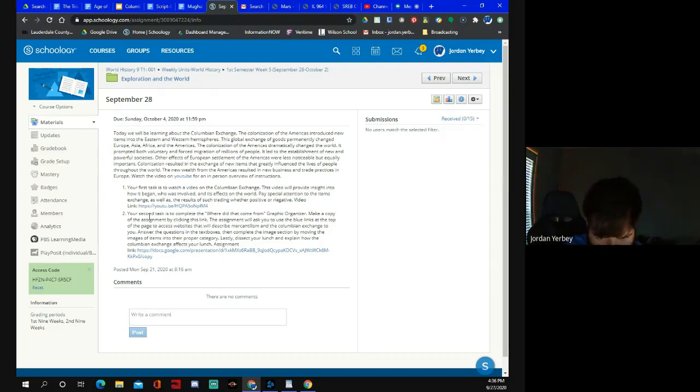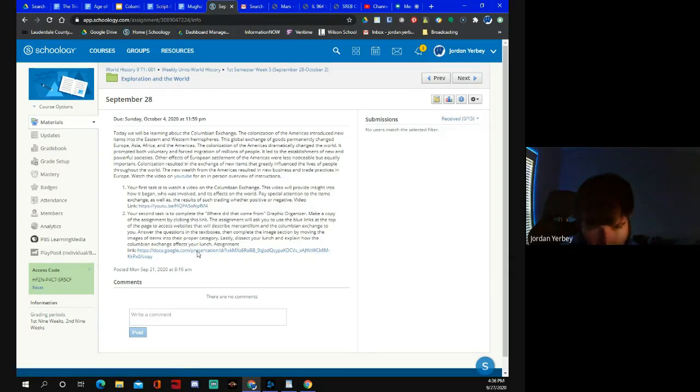Your second task is to complete the Where Did It Come From graphic organizer. Make a copy of the assignment by clicking this link. We'll ask you to use the blue links at the top of the page to access websites that will describe mercantilism and the Columbian Exchange to you. Answer the questions in the text boxes and then complete the image section by moving the images of items into the proper category. Lastly, dissect your lunch and explain how the Columbian Exchange affects your lunch.